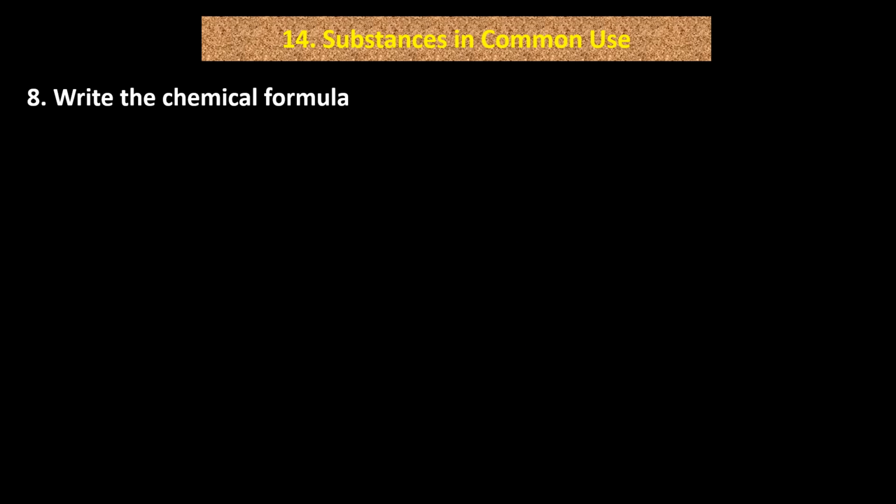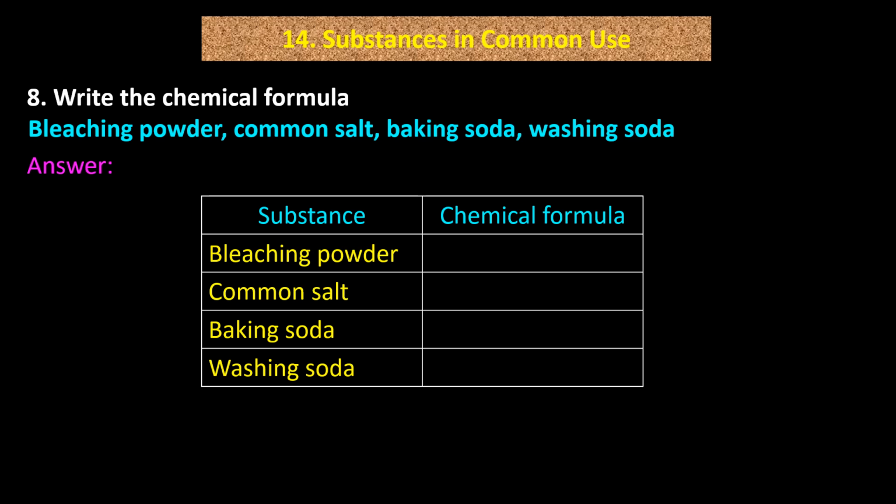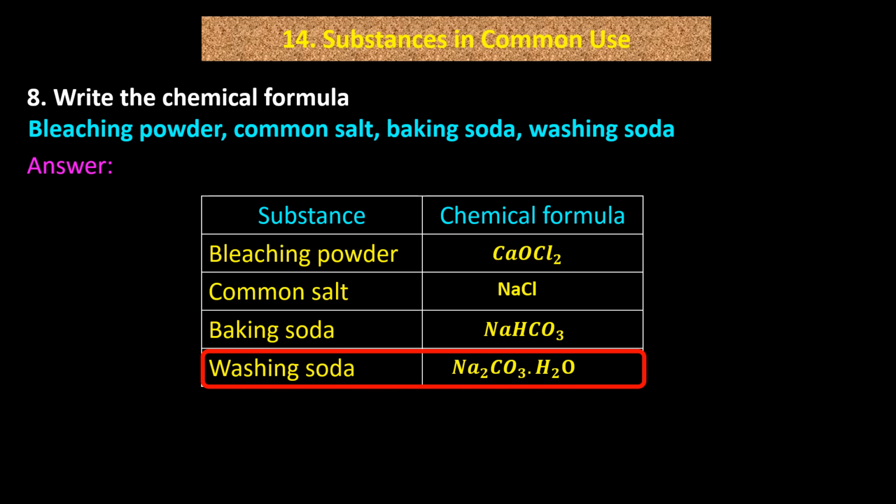Question number 8. Write the chemical formula. Bleaching powder, common salt, baking soda, washing soda. Answer. Substance, chemical formula. Bleaching powder, CaOCl2. Common salt, NaCl. Baking soda, NaHCO3. Washing soda, Na2CO3.H2O.